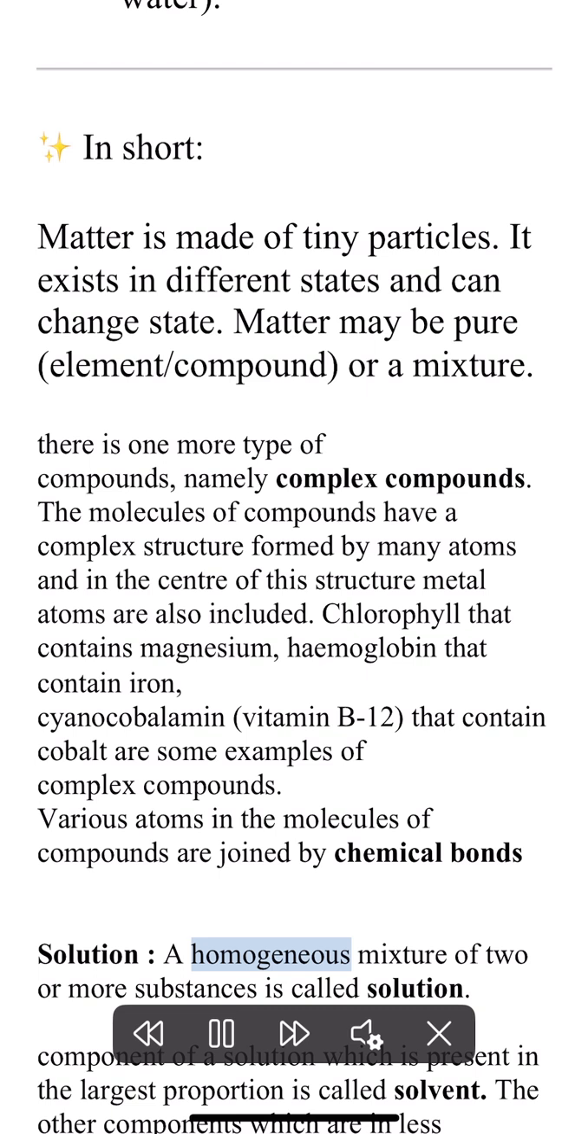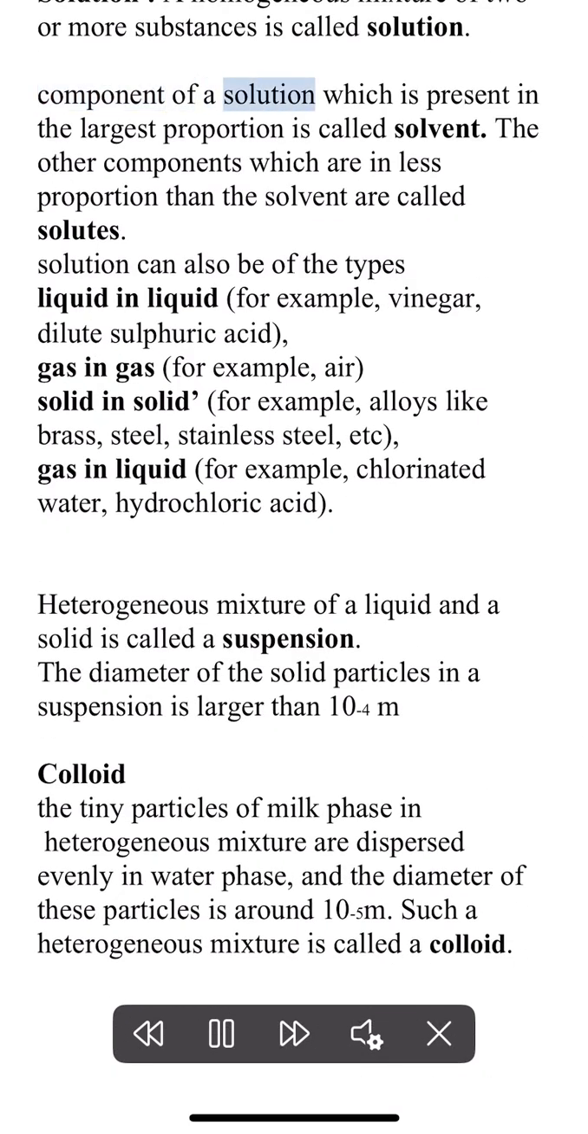Solution: a homogeneous mixture of two or more substances is called a solution. The component of a solution which is present in the largest proportion is called the solvent. The other components which are in less proportion than the solvent are called solutes.